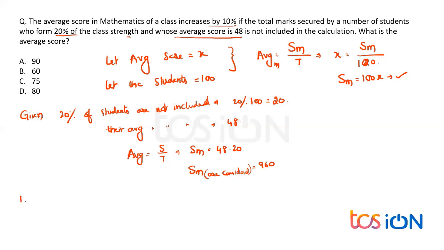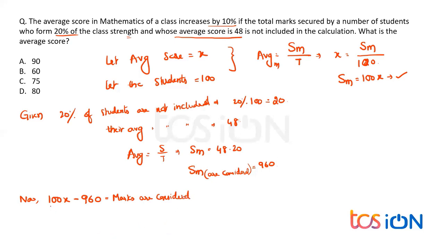Now, coming to the point, when not considered, what happened? The average of mathematics in the entire class increased by 10%. Now, out of 100x marks, how many are not considered? 960 marks are not considered, right? So the considered marks are nothing but 100x minus 960. I can say that. Everybody, is that clear?